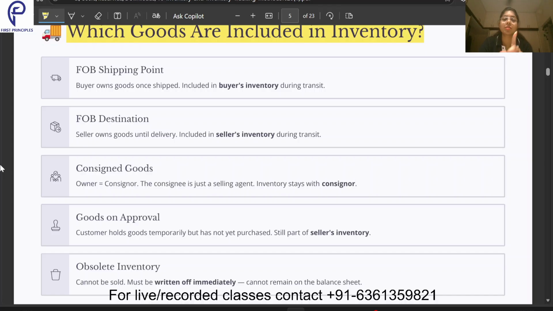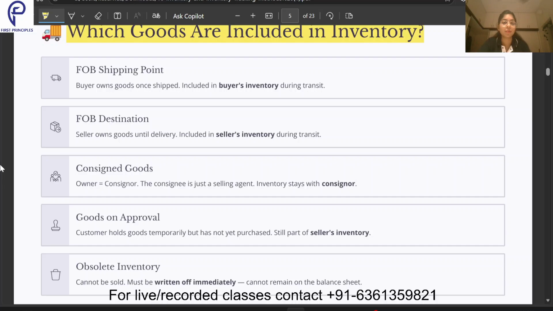That means during transit, when the goods are moving or are on the ocean, during that time that particular body lotion bottle will be in my books of account until it reaches the doorstep of the buyer, and I hand it over to him, like my delivery guy hands it over to him.